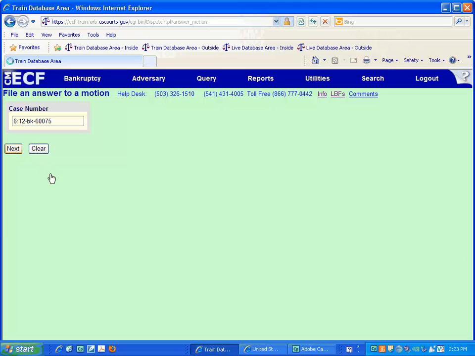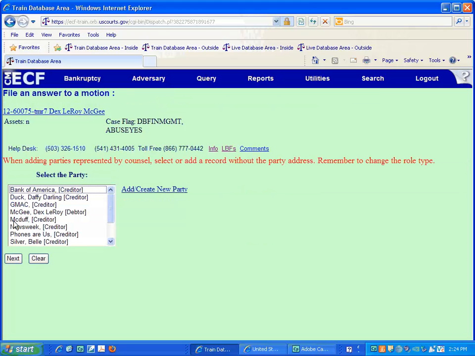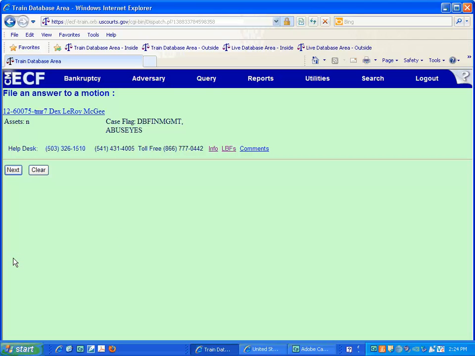Under Available Events, select Response and Notice of Hearing regarding relief from stay. Click Next. The Select the Party screen displays. Select the party filer if listed. For this exercise, we are responding on behalf of the debtor. Click on the debtor's name and click Next.